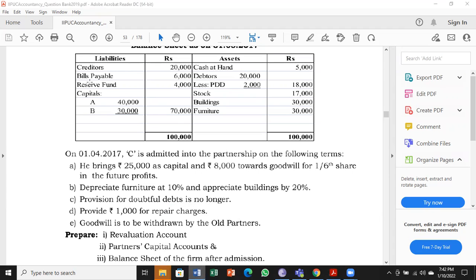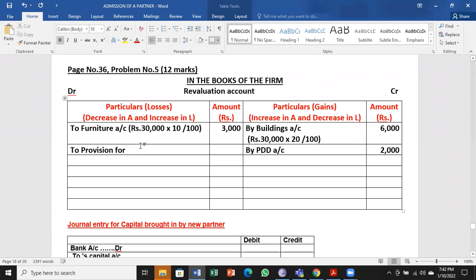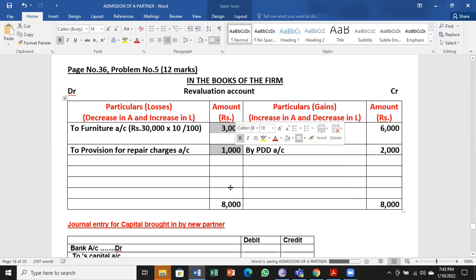Okay, sir. So provide for repair charges account to be paid. Repair charges to be paid. That is the meaning of it. So to be paid is a liability. So liability is increasing. So 1,000 rupees on the debit side. When you see the total, credit is more. This amount, I'll take it to the debit. So 8,000 rupees is the total minus debit side entry, whatever is there. So difference is 4,000.